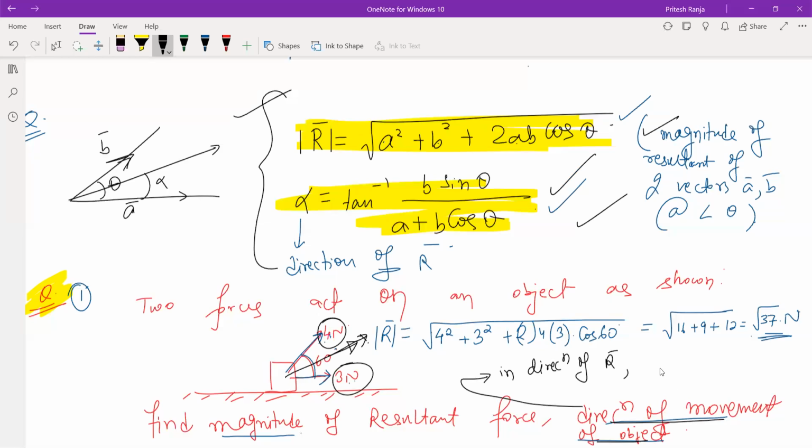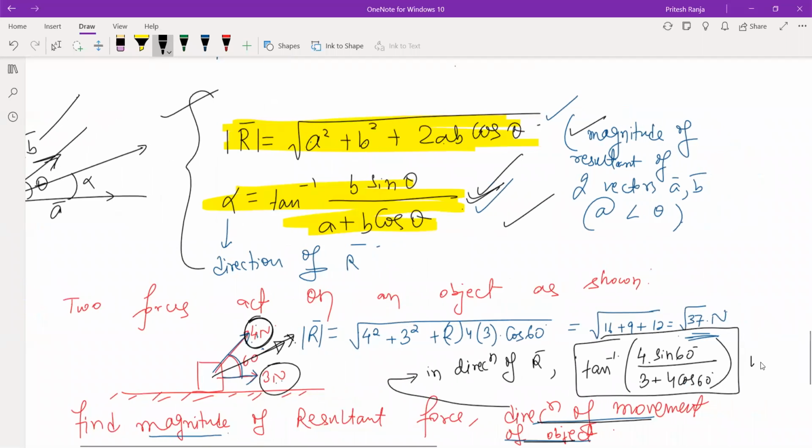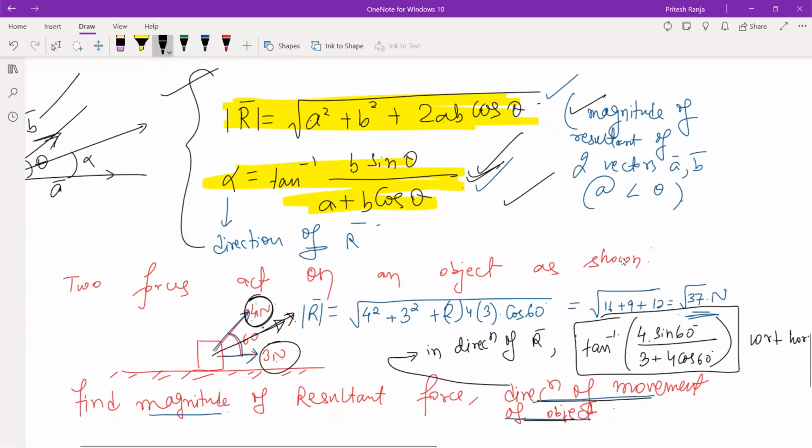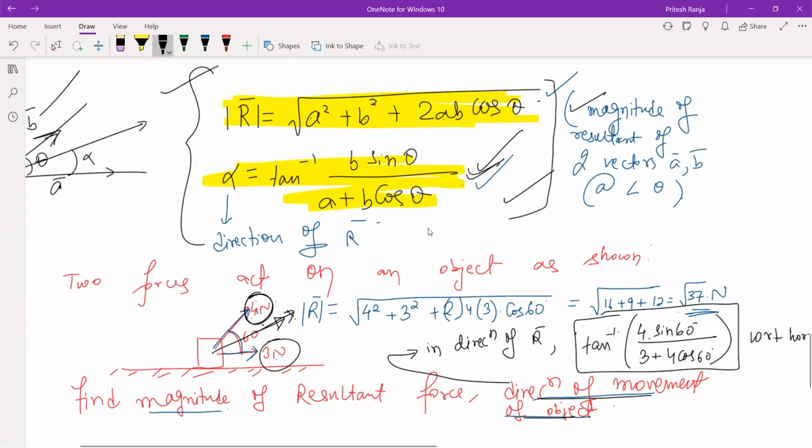We have the formula. So you can say tan inverse b sin theta. You have to also observe कि इधर वाला जो वेक्टर है ये b है, then only you can apply this formula. So tan inverse 4 sin 60 by 3 plus 4 cos 60. So you can say the object will move at an angle of this much. You can evaluate it with respect to horizontal. So now you can see, if you all know this formula, you can do such kinds of questions.